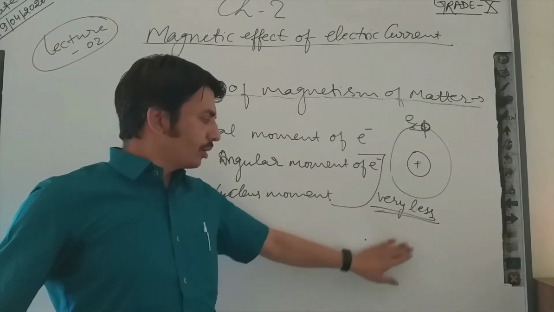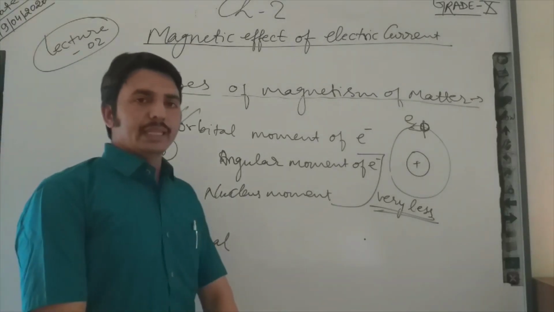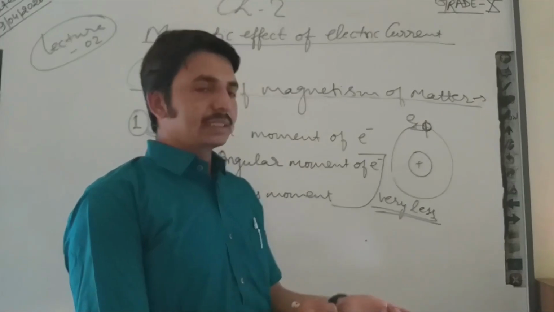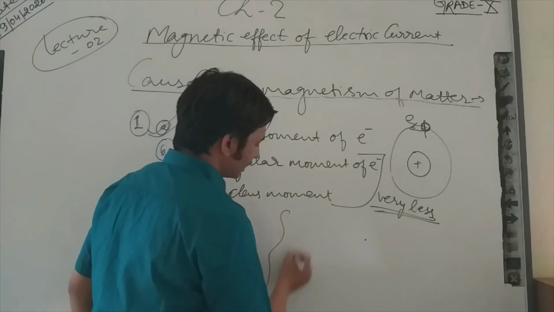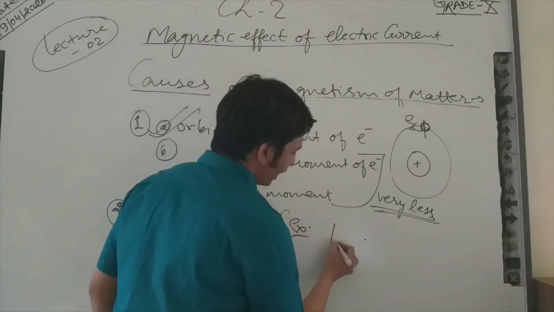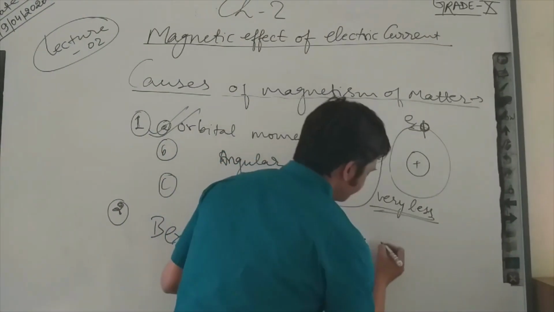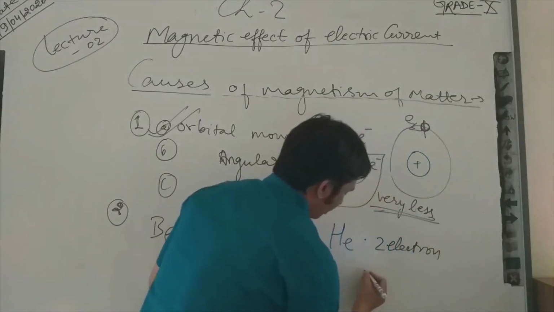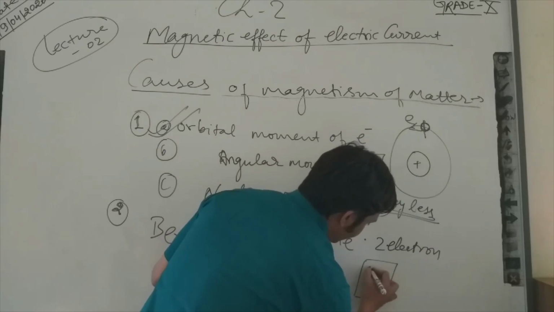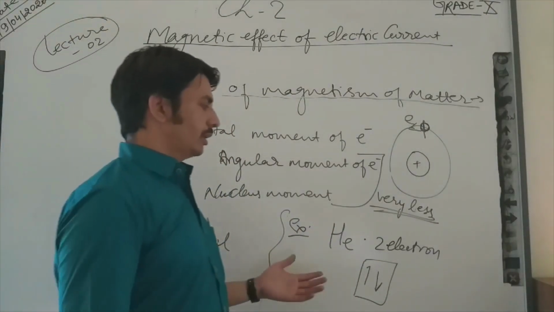Some matter does not show sensitivity towards an external magnetic field, and this matter is known as diamagnetic matter. For example, in helium there are two electrons, and these electrons are spinning in opposite directions, so they cancel out their impact.